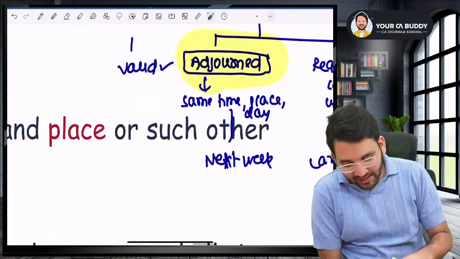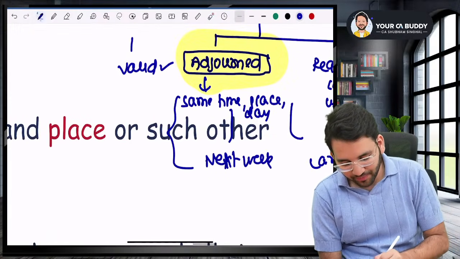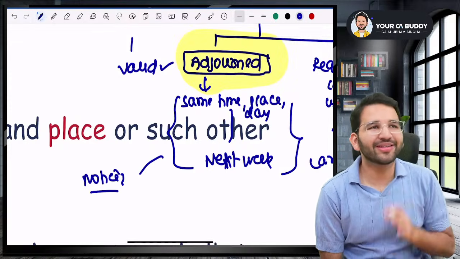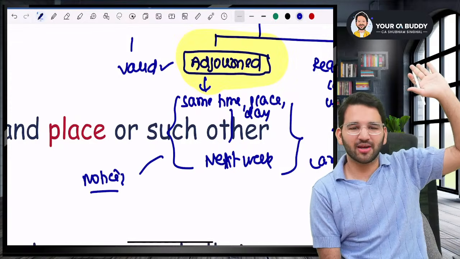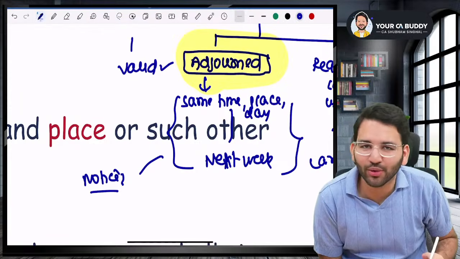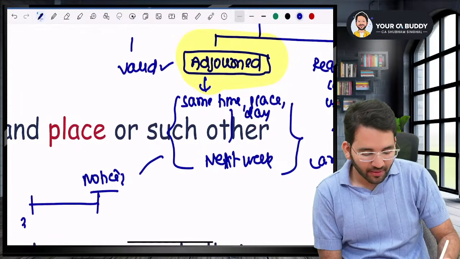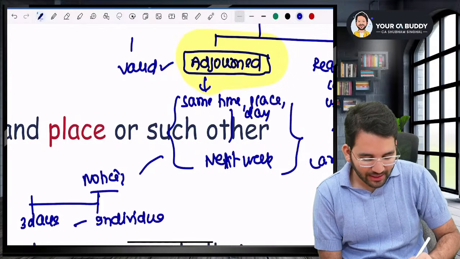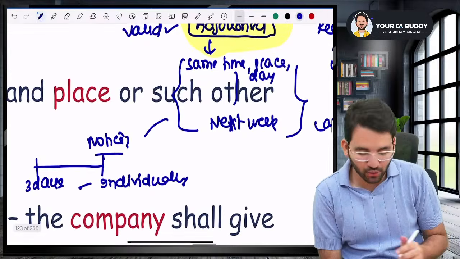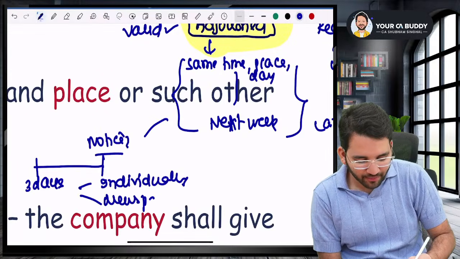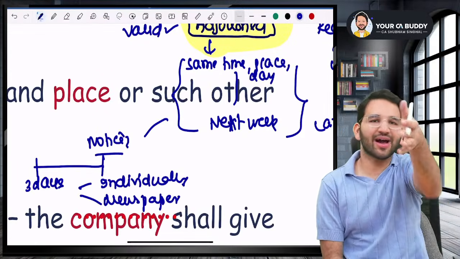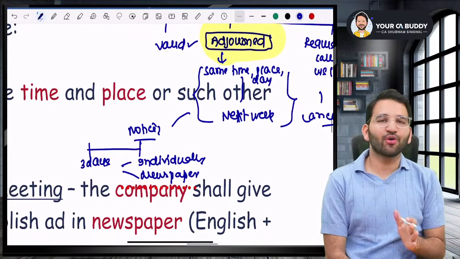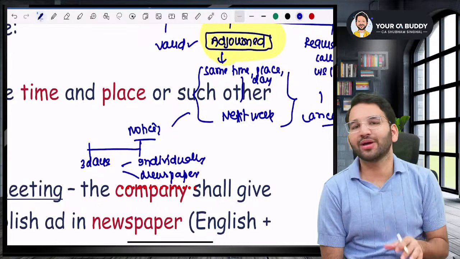But sir, now, will you give the notice for an adjourned meeting? Do you have to give the notice for an adjourned meeting? We said, see, boss, notice is generally sent 21 days before the meeting. So it is not possible to send the notice here, but at least 3 days before the meeting, either we will inform each one of them individually, one by one, all the shareholders, or we will give an ad in the newspaper that, boss, after 3 days, we have our adjourned meeting, you should come. Okay, so basically, at least 3 days before, you inform individually or through the newspaper.